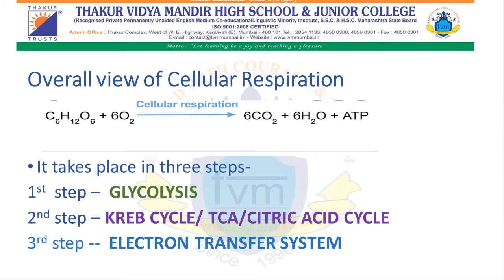Cellular respiration is carried out in three steps. First step, glycolysis. Second step, Krebs cycle. It is also known as the TCA cycle or citric acid cycle. TCA full form is tricarboxylic acid cycle. Citric acid cycle, because the first stable product is citric acid. Third step is the electron transfer system.